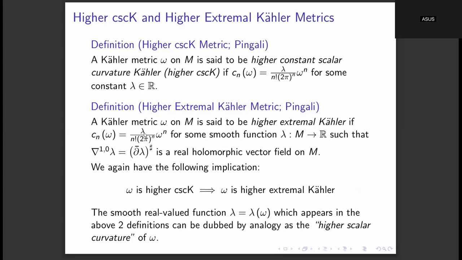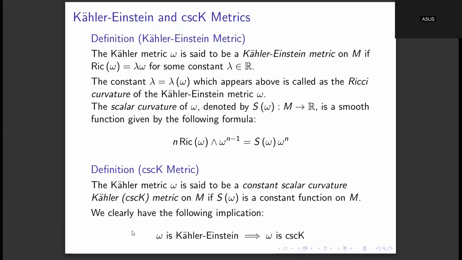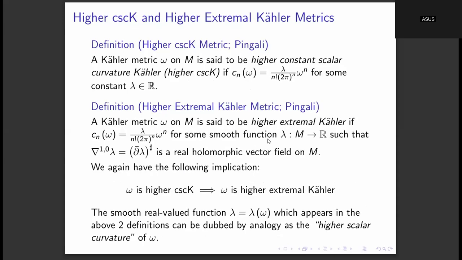Because these are top-dimensional forms, there will exist a unique globally defined smooth function lambda from M to R such that this equation is satisfied: Cn of omega is equal to lambda upon n factorial times (2 pi) to the power n, times omega to the power n. Then this lambda is called the higher scalar curvature of omega, just by analogy with the equation for the scalar curvature. These two notions were defined by Professor Pingali.